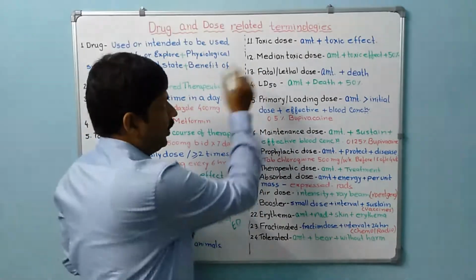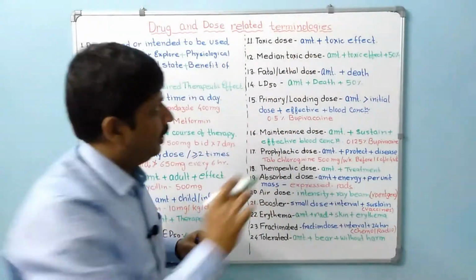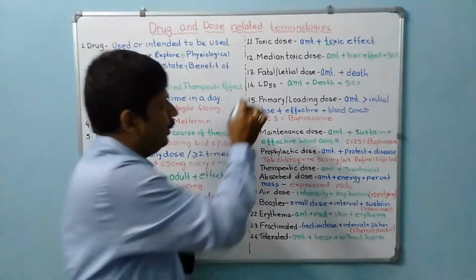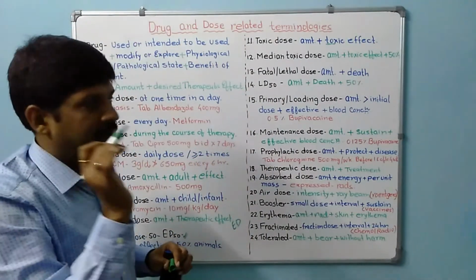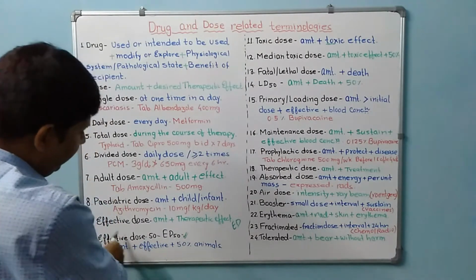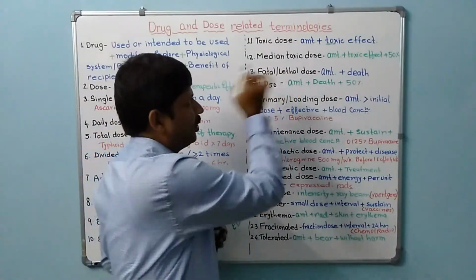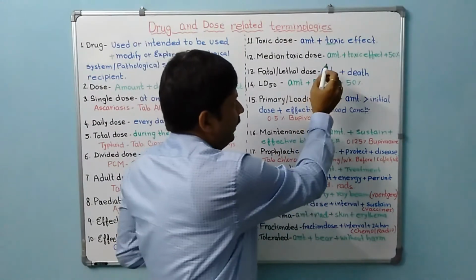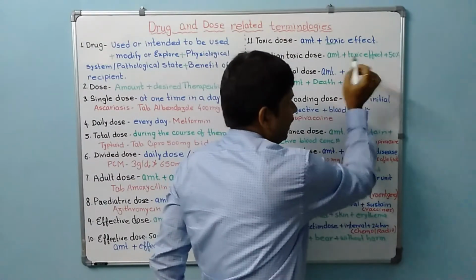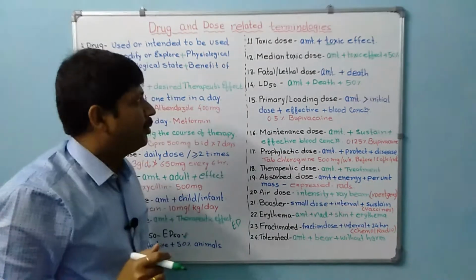Now coming to the toxic dose. Amount of the drug which produces the toxic effect is known as the toxic dose. Very simple. Median toxic dose, that is TD50. Here also, median effective dose is the same as effective dose 50. So here toxic dose 50 you say, or median toxic dose is the same. It can be defined as the amount of a substance or drug which produces toxic effect in 50% of the animals. So that becomes the median toxic dose.